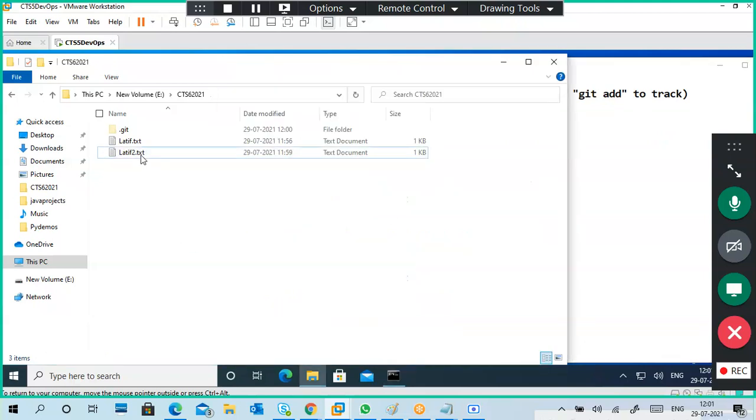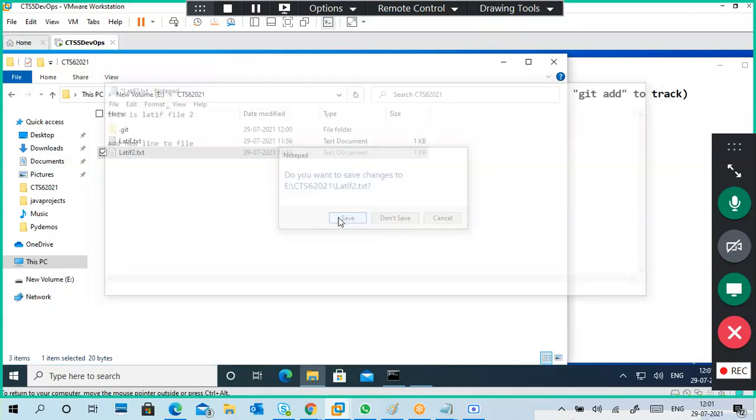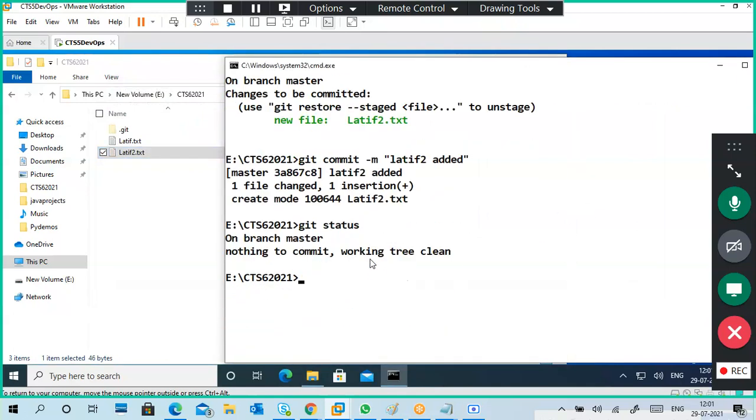Okay, one more last one here. I want to show you that I'm going to modify Latif 2. So add a new line to it, something, just some text. We don't require a coding kind of stuff here, just a simple one only.